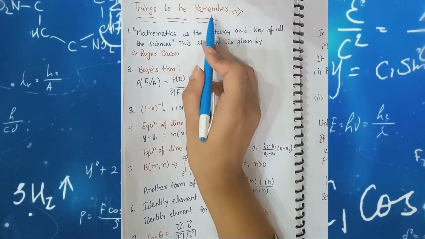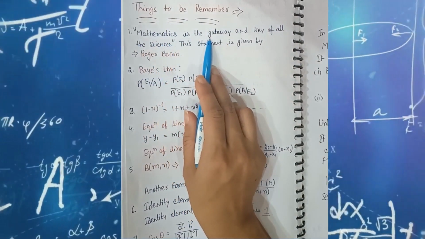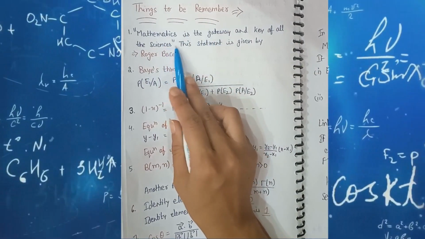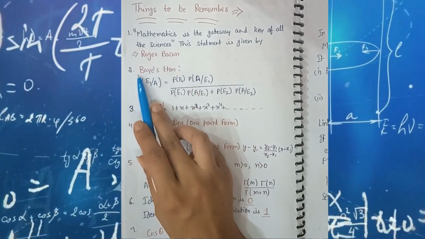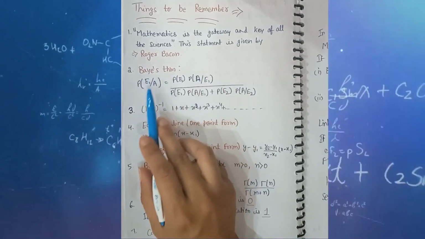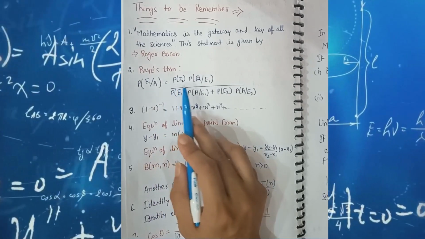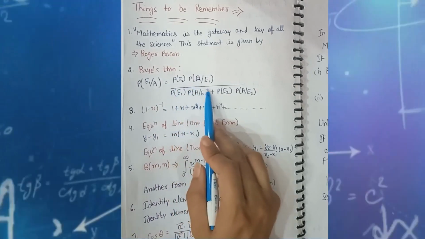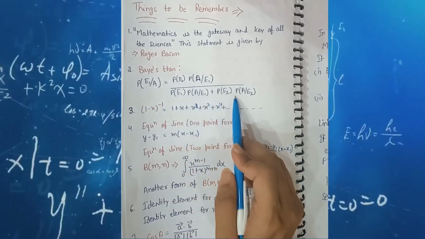Things to be remembered. First one is the statement: Mathematics is the gateway and the key of all the sciences. This statement is given by Roger Bacon. Second one is Bayes theorem. According to Bayes theorem, P of event E1 by A is equal to P of E1, P of A by E1, divided by P of E1, P of A by E1 plus P of E2, P of A by